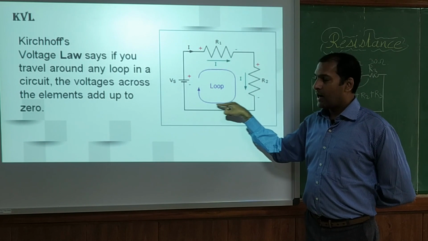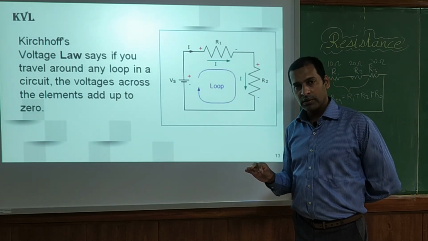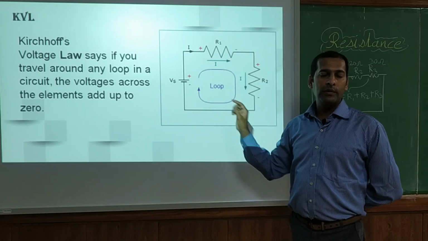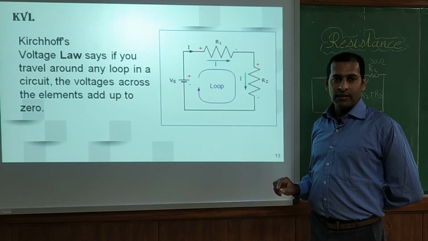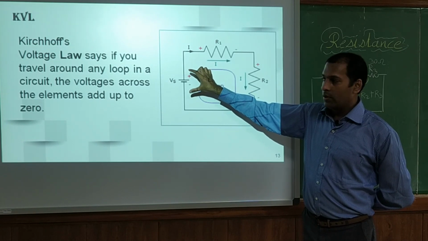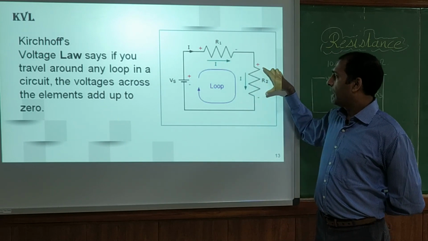It is a closed path, there is no division of current, there is no divider, there is no junction, there is no node. So the same amount of current will flow across the circuit. Now the elements are connected in series, so the voltage will be divided among R1 and R2.